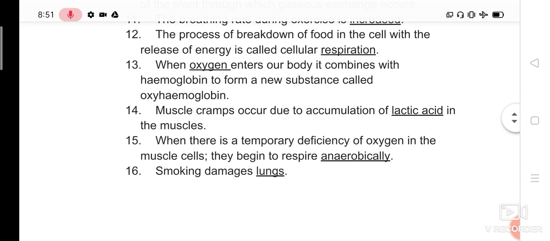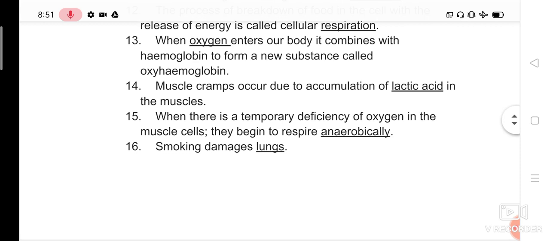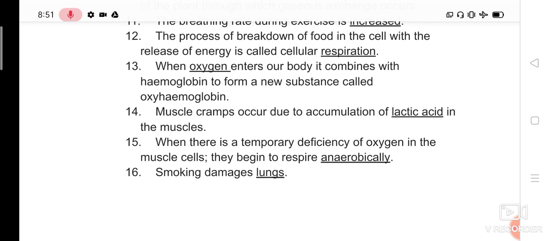Question number 12. The process of breakdown of food in the cell with the release of energy is called cellular respiration. Energy release is nothing but respiration, by breaking the food along with oxygen. Question 13. When dash enters our body, it combines with hemoglobin to form a new substance called oxyhemoglobin.